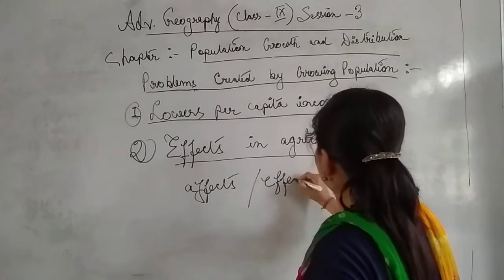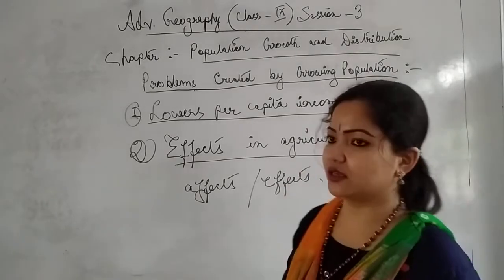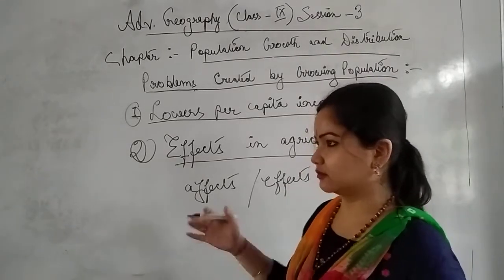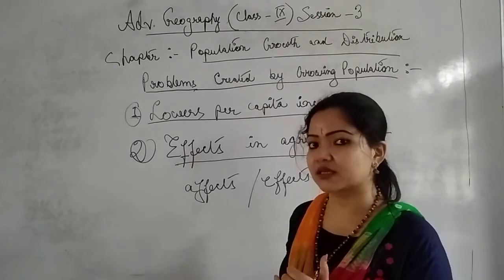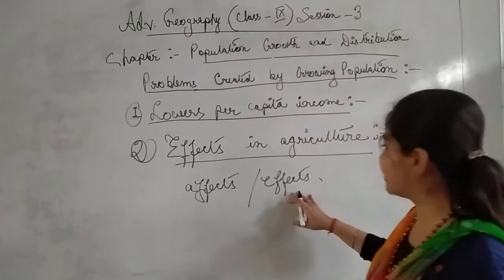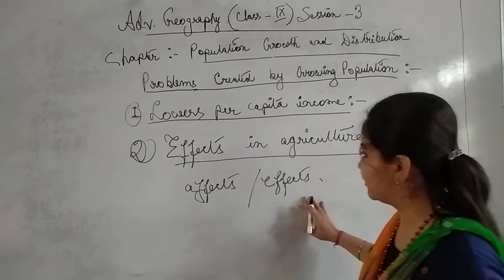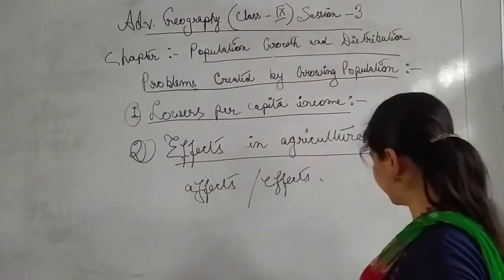Effects is a noun term. Effect means when something affects us. Effects is a noun term, and these are the results, the consequences of this. Now, effects in agriculture. What are the effects we see in agriculture?